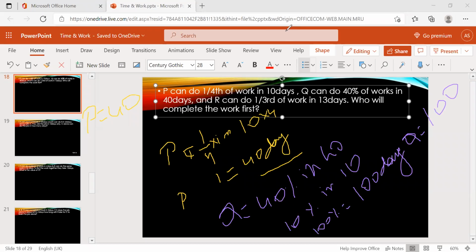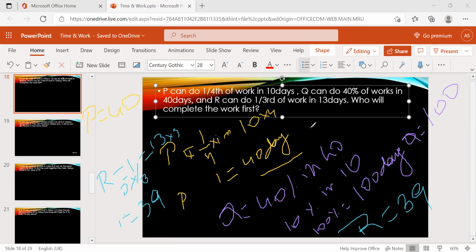Now another one, R. 1/3 in 13 days. To make it 1, it's into 3 here, into 3 here. So the complete work is 39 days. So R completes in 39 days.